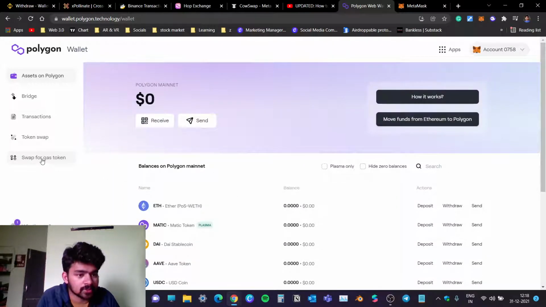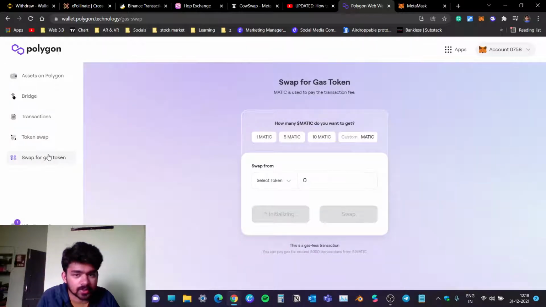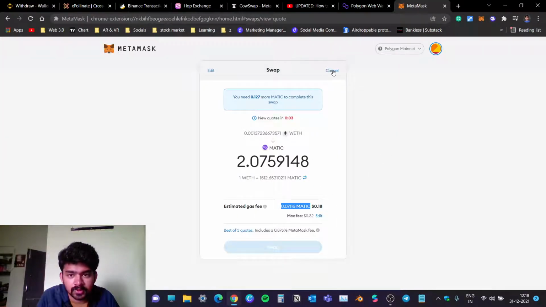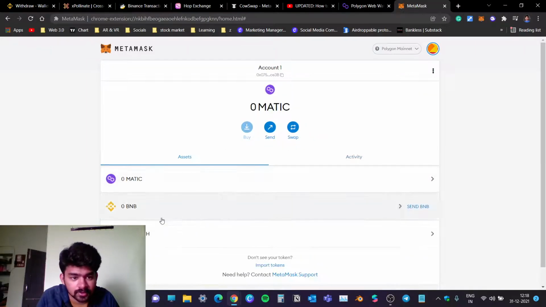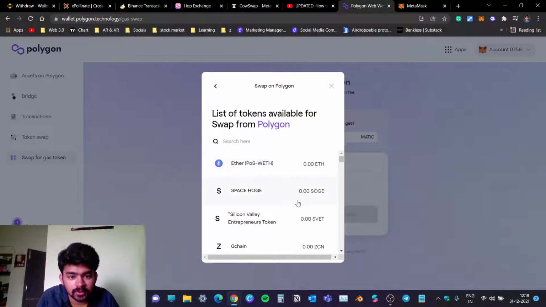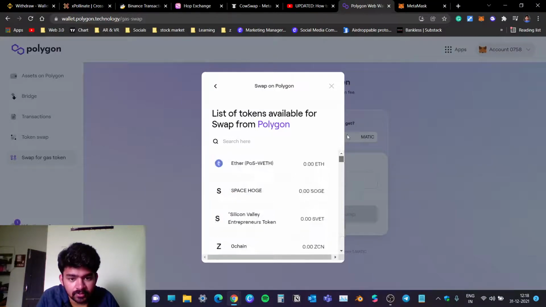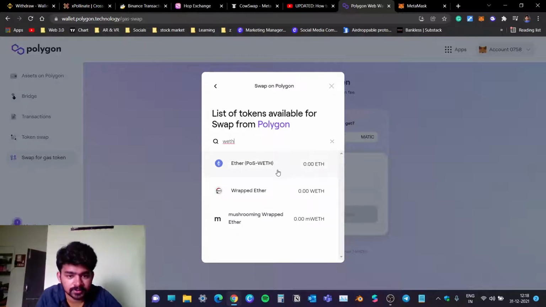So what you can do here is go for swap for gas token. Here select the amount of token you want to swap for. Like I want one Matic, that's more than enough, I believe. After that, the particular asset we have is wrapped ETH, so go for wrapped ETH.